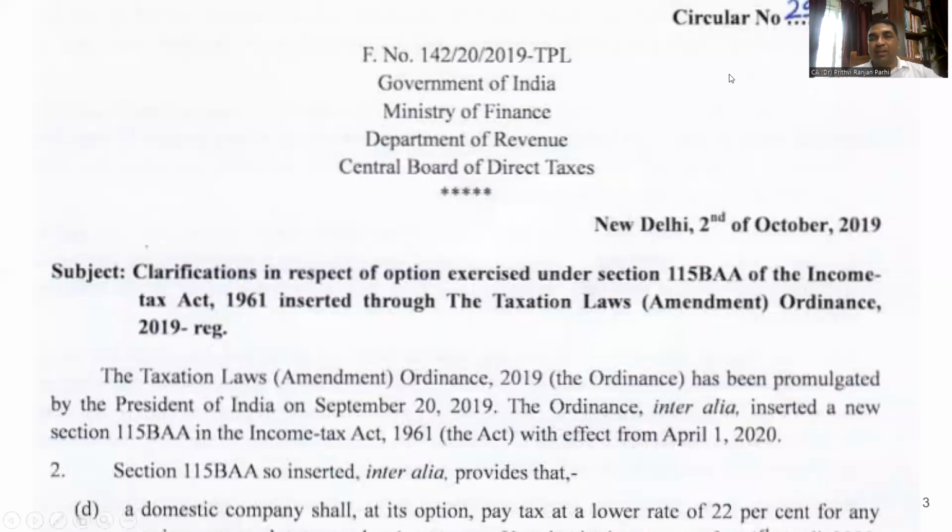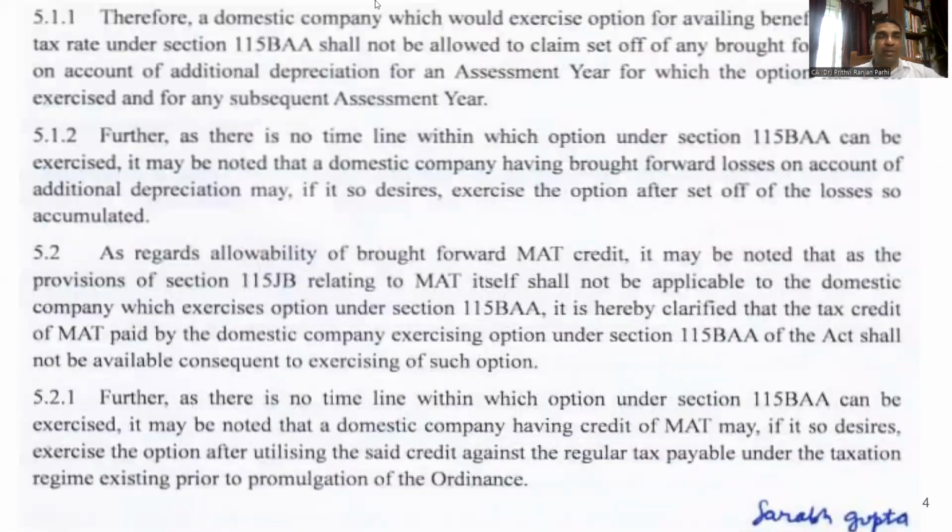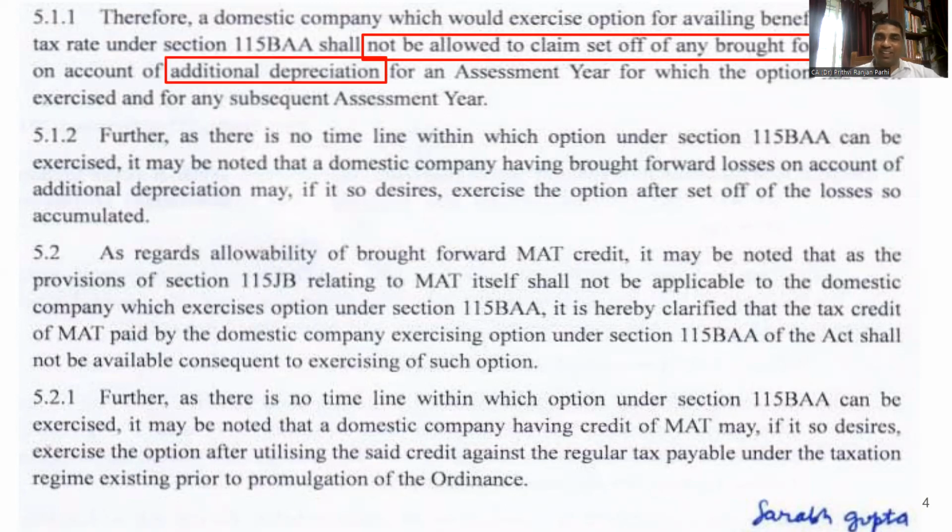The circular looks like this. It can also be downloaded from the department site. Circular number 29 of 2019. So I am taking you through some more points under this circular. You can look here. Para 5.1.1 in the circular, if you refer to it, talks about not being allowed to set off brought forward losses on account of additional depreciation. Assessees will not be allowed to set off any brought forward losses, provided they are on account of additional depreciation. That means losses from normal depreciation, if the brought forward loss is on account of normal depreciation, are allowed.